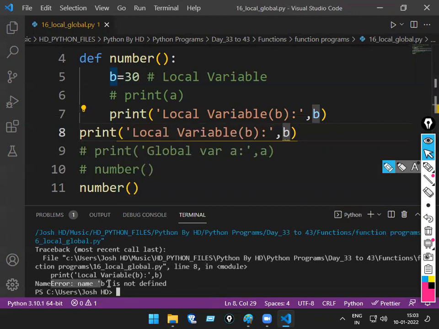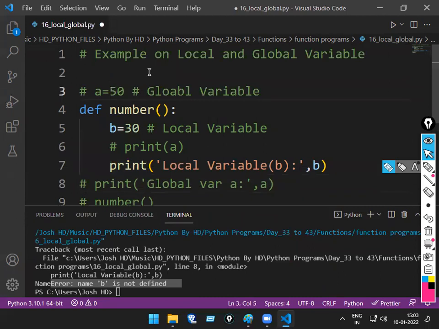What does it say? NameError, name b is not defined. So whatever I declare inside the function, okay, don't just believe it, I'll show again. Inside the function, if I keep any variable, it is called local. It cannot be used outside the function. But again, if you want to use it, you can use it. That will come in a later part, not now.